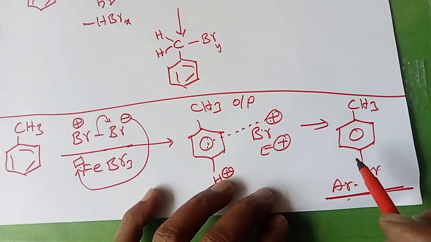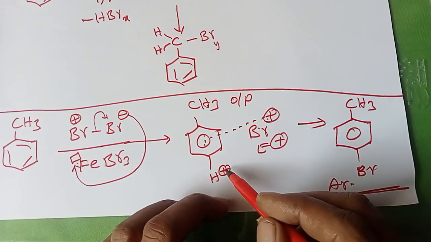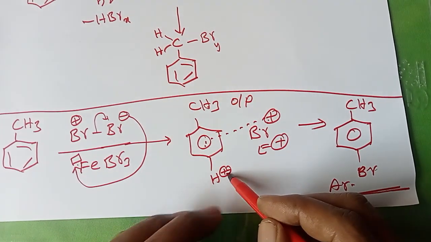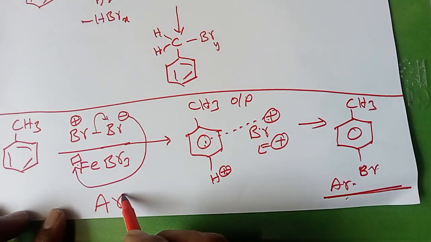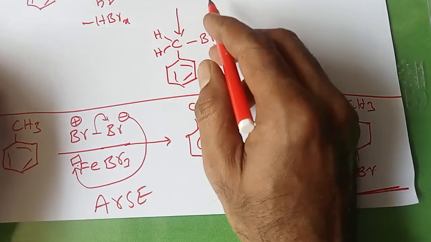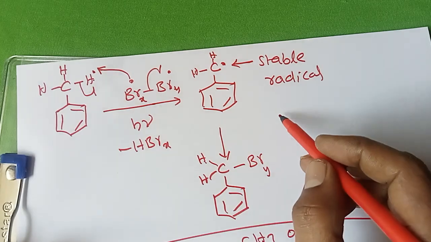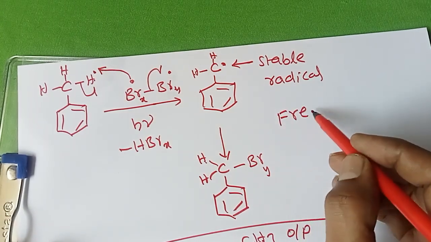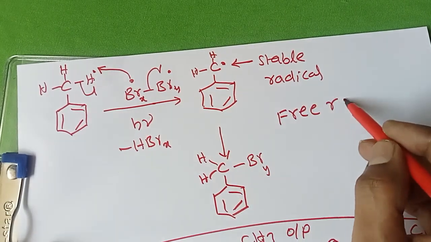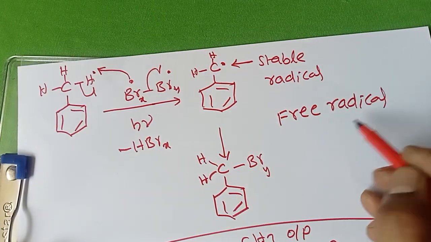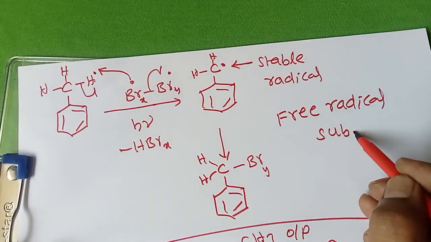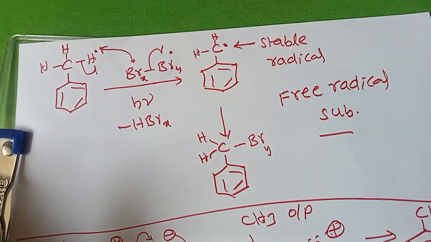This is the reason why H plus is substituted by the bromine plus electrophile only. So it is the electrophilic substitution reaction, and this is the free radical substitution reaction. There is a difference between these two reactions.